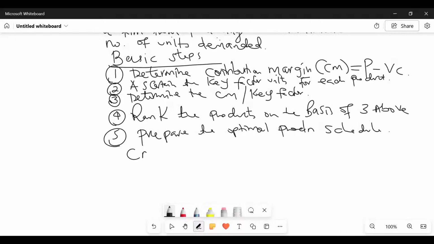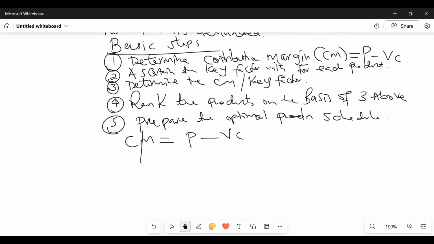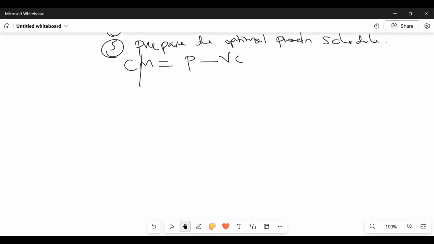So step number one, we are getting contribution margin, which is price minus what here, somebody? Variable cost. Now we are doing this in a columnar form. So in a columnar form, ladies and gentlemen, what do we have here at the end of the day?